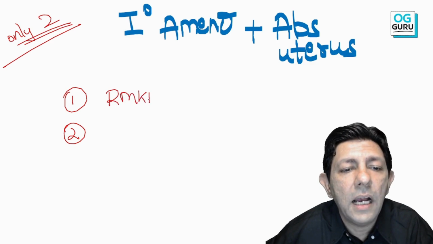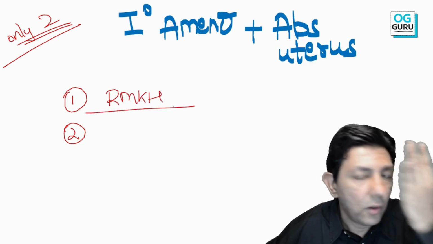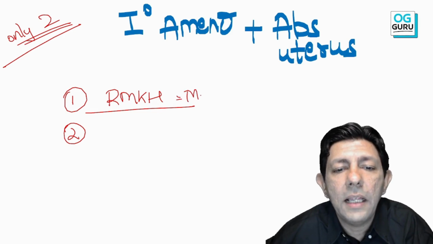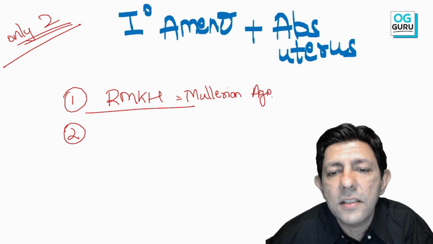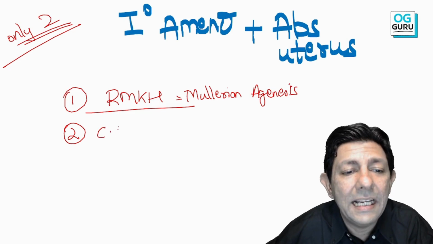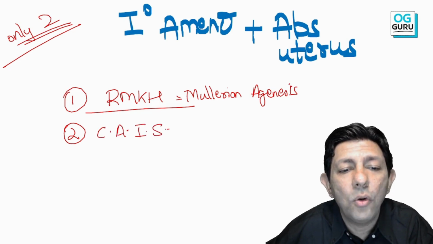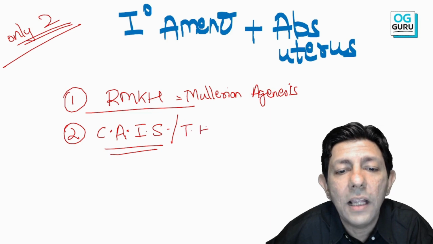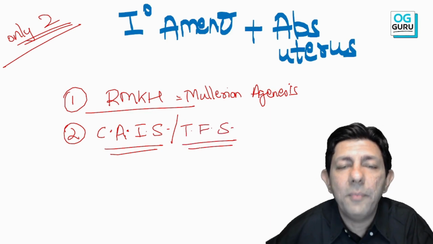One is MRKH, Mayer-Rokitansky-Küster-Hauser, also called Mullerian agenesis. Mullerian duct does not develop. And second is androgen insensitivity syndrome, complete androgen insensitivity syndrome, also called testicular feminization syndrome.